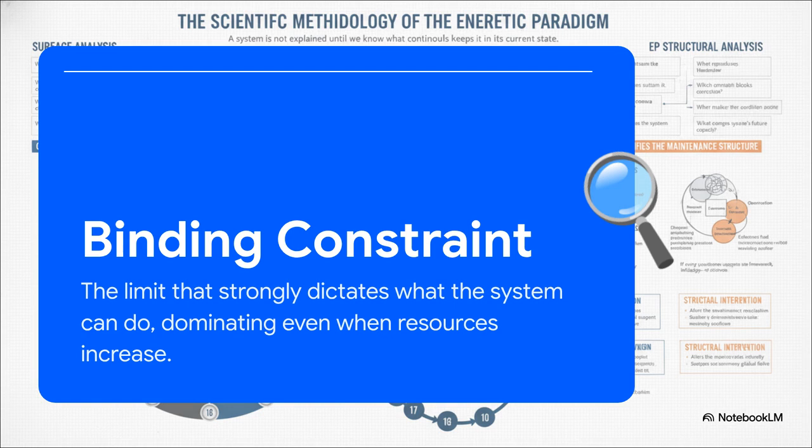Principle 3 brings us face-to-face with the binding constraint. Look, systems don't just behave based on unlimited good intentions, right? They operate within strict, hard limits, like energy, time, capital, or just human coordination ability. The binding constraint is the absolute limit that dictates what the system can actually do right now. You might throw a dozen more employees at a failing project, but if clear coordination is the actual binding constraint, the system is just going to reorganize itself around that stubborn bottleneck, and you gain zero efficiency. We must always ask ourselves what resource would still hold us back, even if every other resource magically increased.